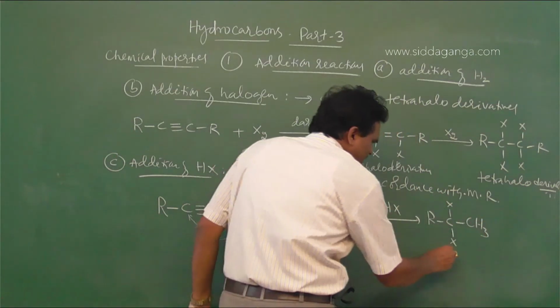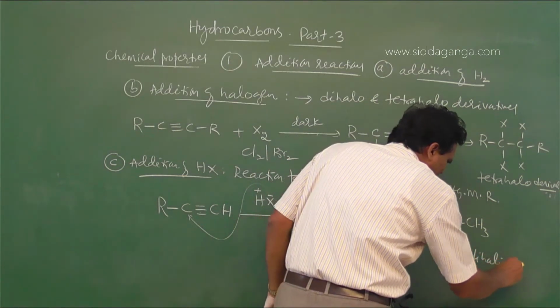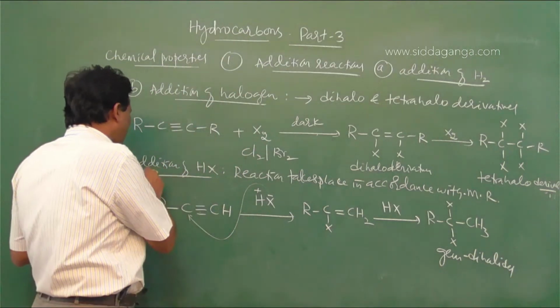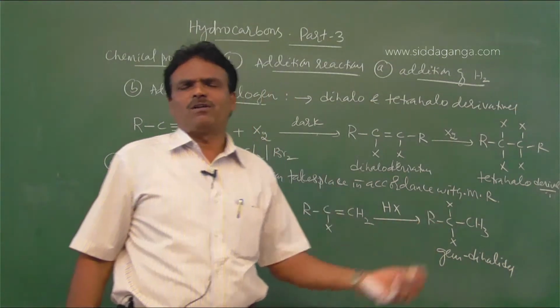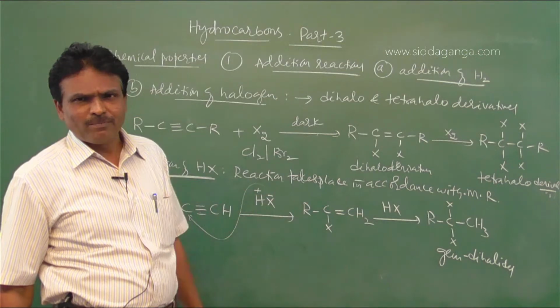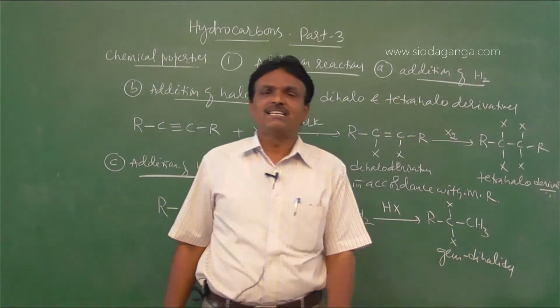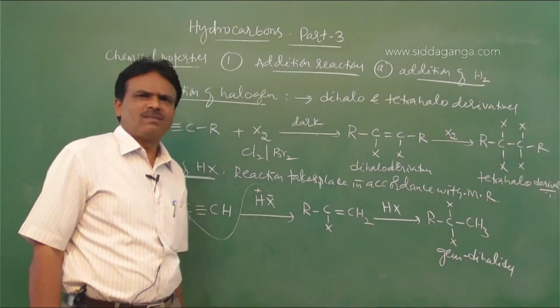So this is geminal dihalide. So addition of hydrogen halides to alkynes forms geminal dihalides. Clear?